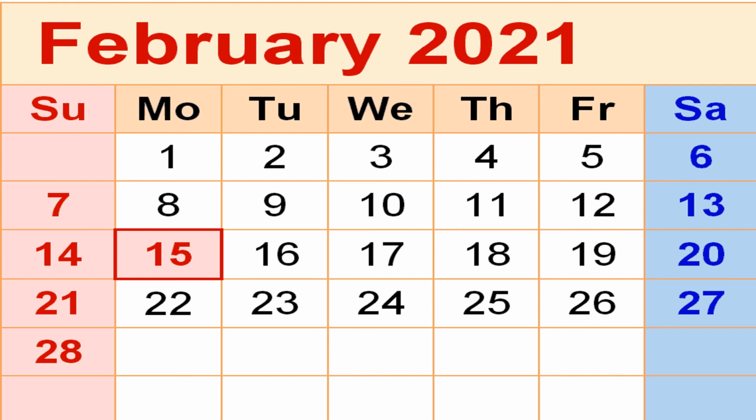Children, watch. Here is a closer look to the month of February 2021. As we can see, holidays and Sundays are marked in red. The remaining are marked in black or blue for a Saturday. Pay attention, children. Look carefully. The month begins on Monday the 1st and ends on 28th, which is a Sunday. So 28 days in the month of February 2021.